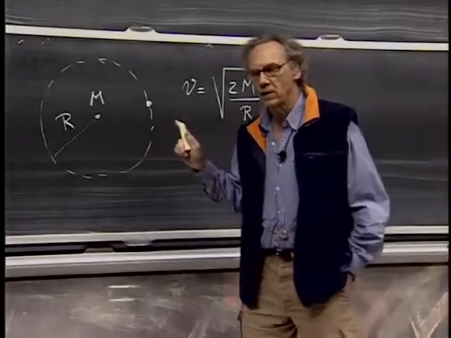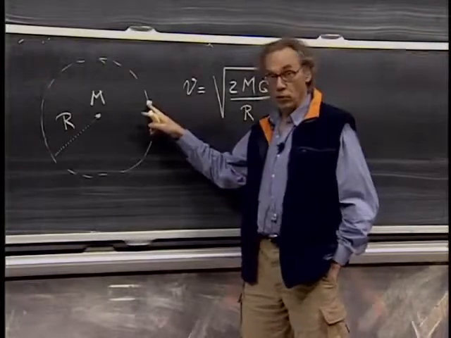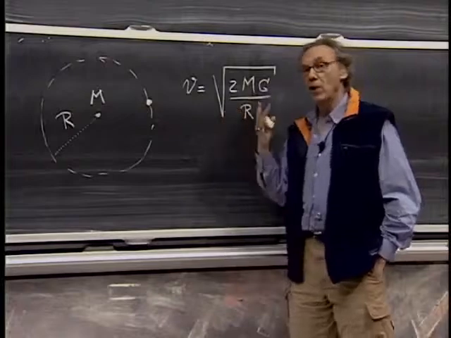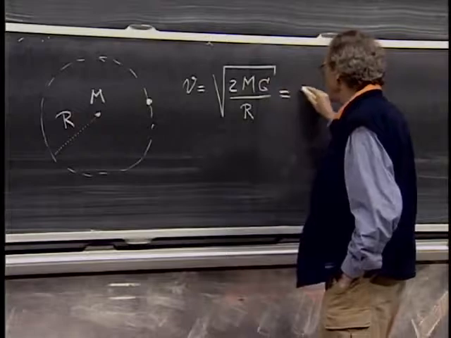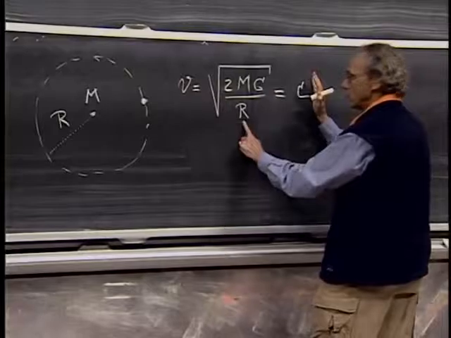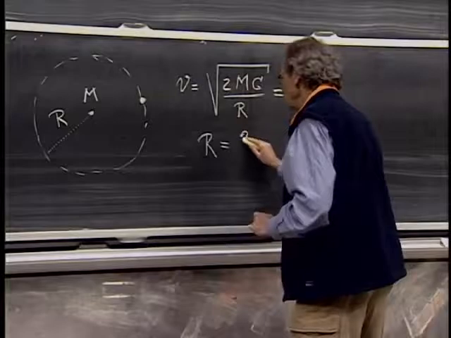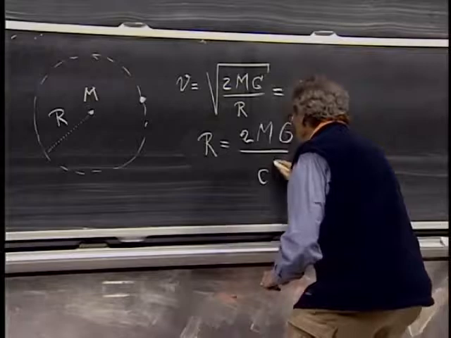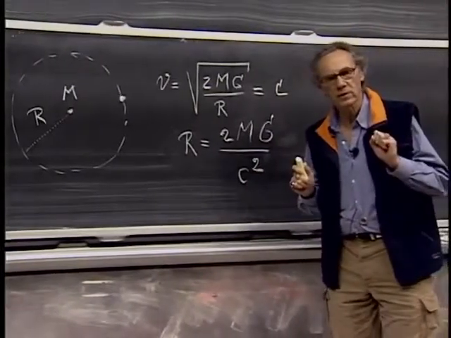I went a little fast here. I skipped an important step. V is the escape velocity from the event horizon, which is at a distance capital R from the mass M. So we see that here. Now this escape velocity can never be larger than the speed of light. So the maximum value possible is c. And if now you look at this part of the equation and you take the radius on one side, you'll get that the radius of the event horizon equals 2MG divided by c squared. And that's how I found that equation. Sorry that I went a little too fast.